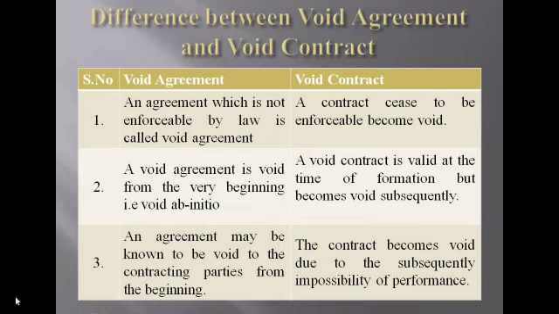Afterwards that performance becomes impossible. They cannot continue the performance due to some investment problems or raw material problems, or technical problems. Then the contract becomes void.